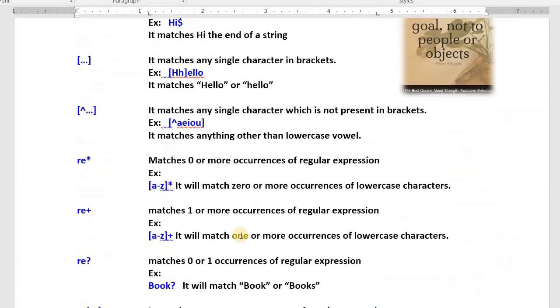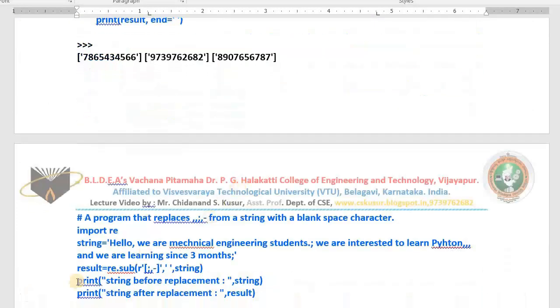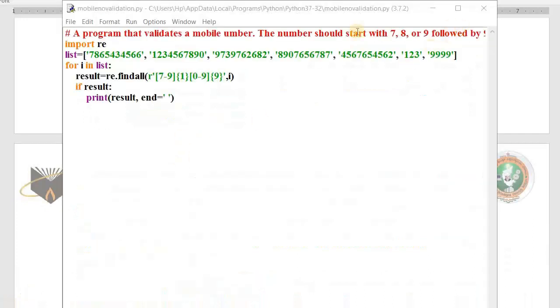These are all the regular expressions supported by Python. You can write programs using these regular expressions. I will run that mobile program once again and show you. Come back. I have already written this program for you. The file name is mobile validation, a program that validates a mobile number that needs to start with 7 or 8 or 9 followed by 9 digits. Now we have the list of mobile numbers. Some start with 7 or 8 or 9, others don't, followed by 9 digits. The pattern will match numbers that start with 7 or 8 or 9, only one digit, followed by 9 digits. Those 9 digits might be anything from 0 to 9.